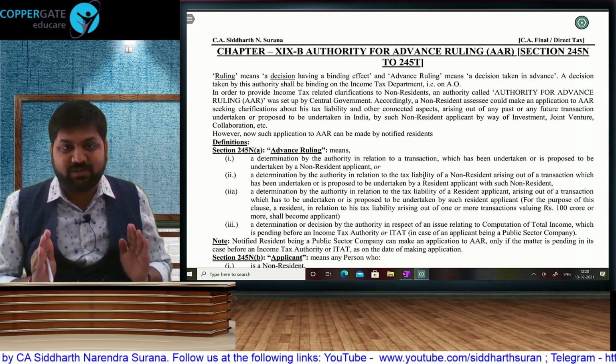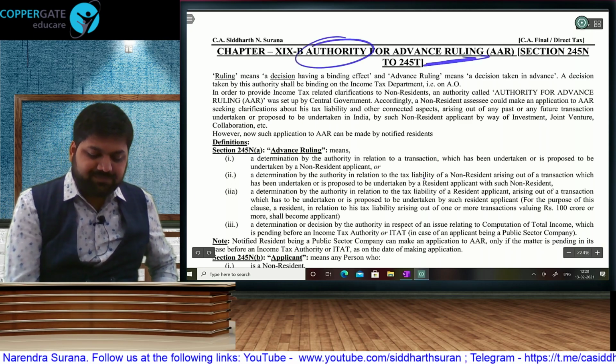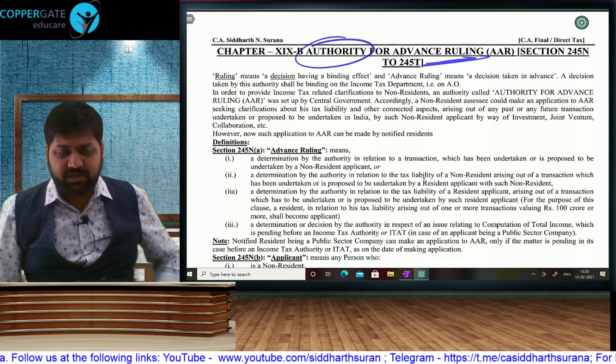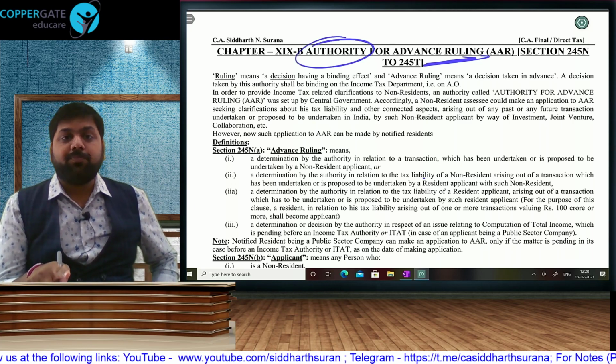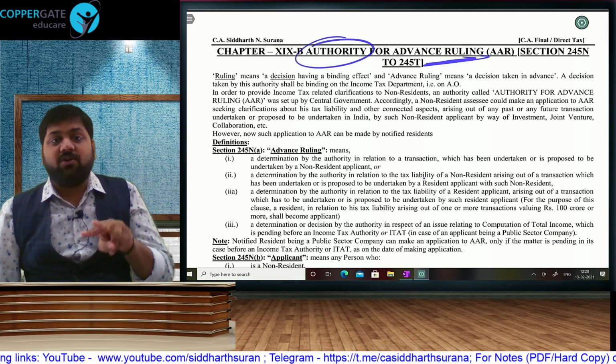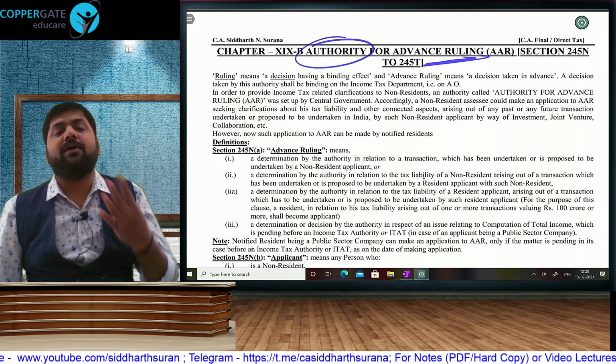Non-residents don't know which provision of law will apply. So they can apply for an advance ruling to this authority. They will come and say, sir, we propose to do this transaction in India. What will be the provision applicable to us? Income Tax Act or DTAA? If it is the Act, then normal rate or special rate, normal rate or MAT rate, slab rate or flat rate.